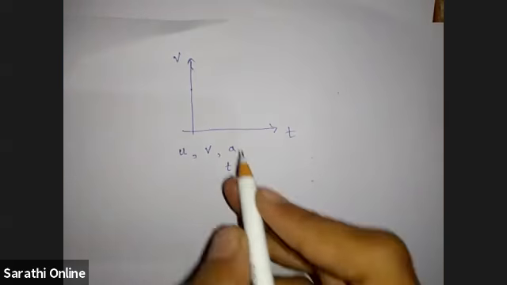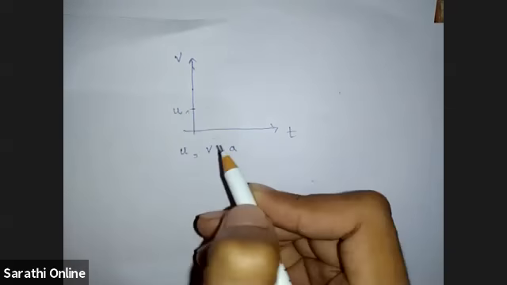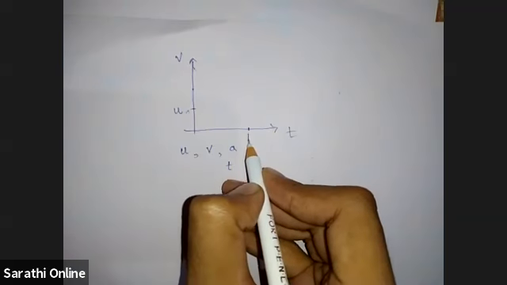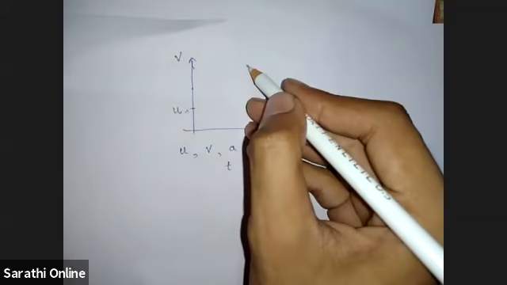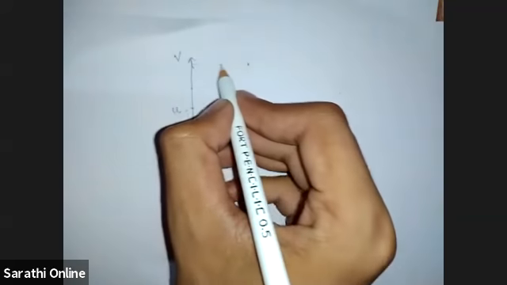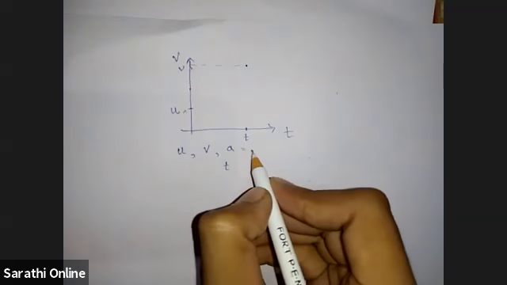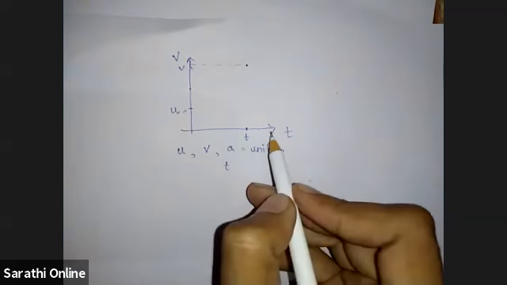So initial velocity is u, let us say this is u, and the time, this is t, and final velocity is v. So let us say final velocity is here. So this is v, and acceleration is uniform. This is given in the question. So uniform acceleration means the velocity time graph will be a straight line.